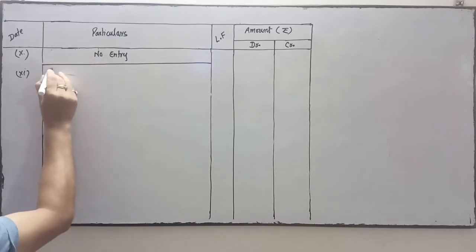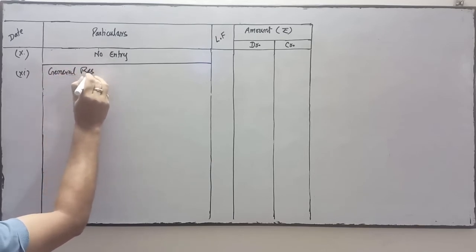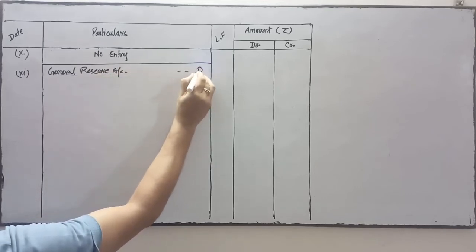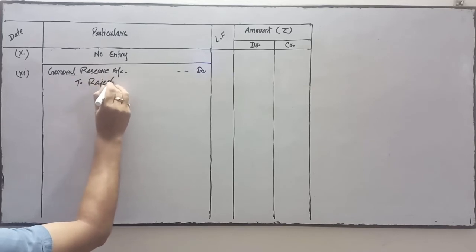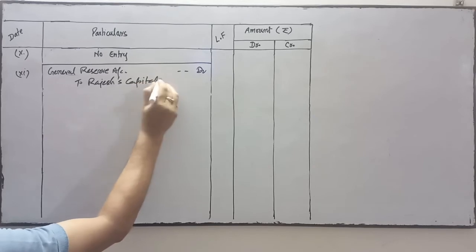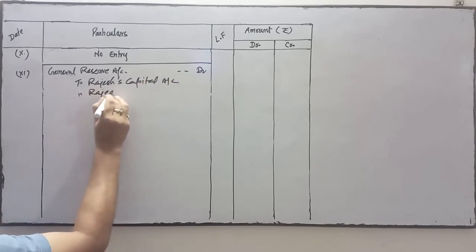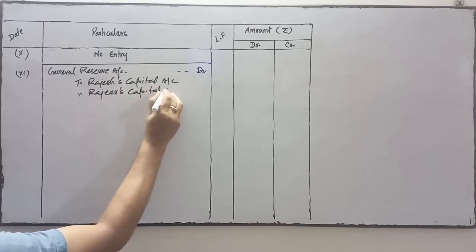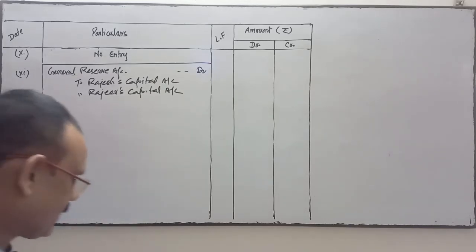General reserve account debit, to Rajesh capital account, to Rajiv's capital account. General reserve will be transferred to the partners in their profit sharing ratio.